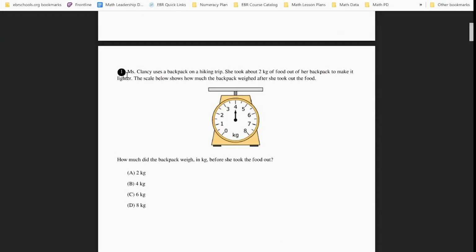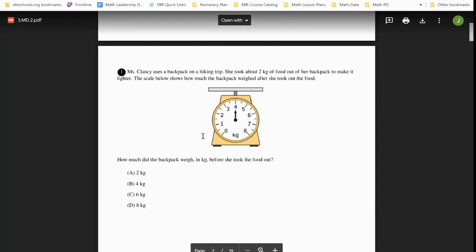This is done in paper-based form. If you would like to do it digitally, then by all means, you are more than welcome to go into ANET and take questions from 3MD2 and spit it out to your students that way, so they can do it through ANET as well. So again, this is just one more resource that can be used for students on standards-based assessments.